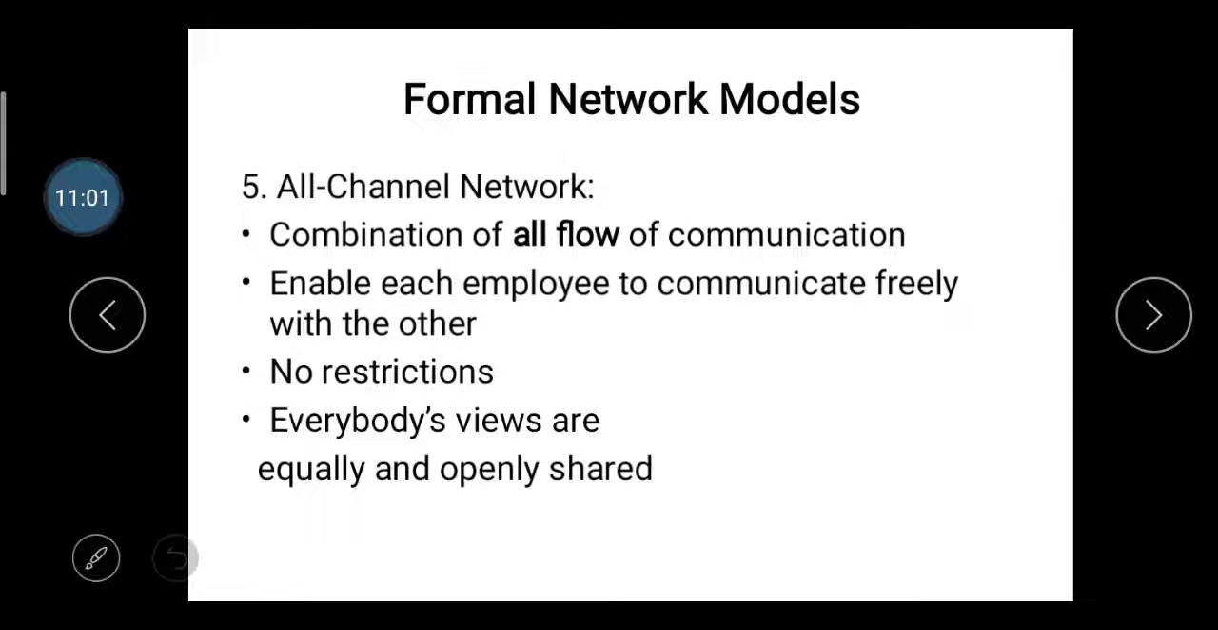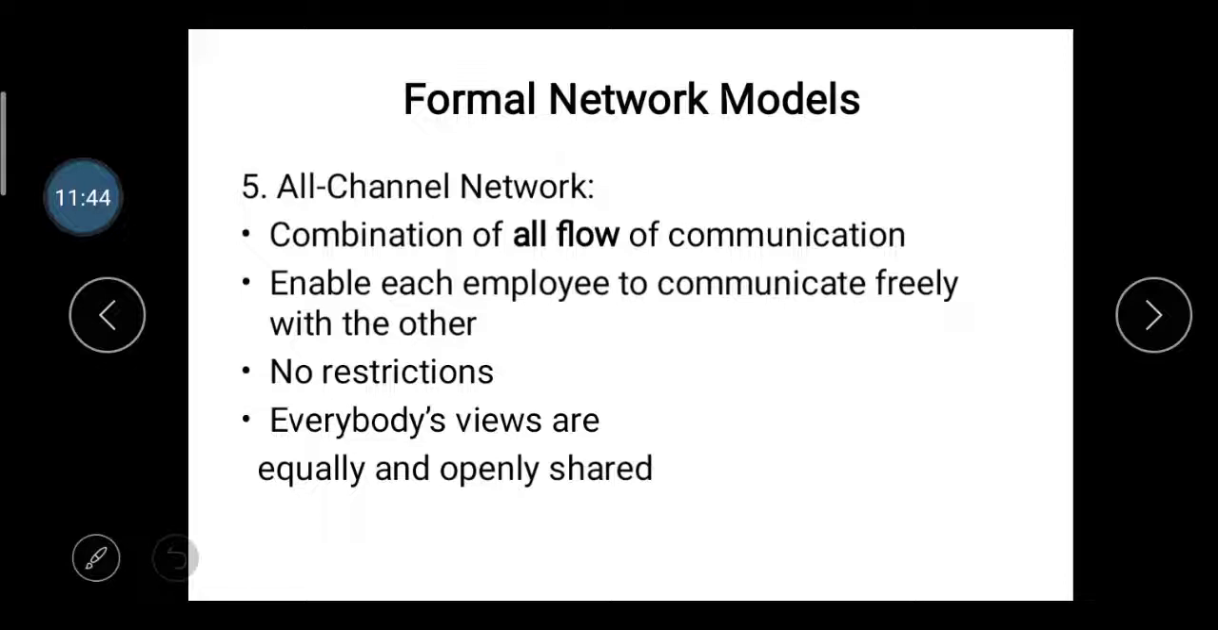Then, no restrictions. In the all channel network, they can follow the horizontal communication flow as well as the vertical communication flow, and also the diagonal communication flow. So in this communication flow there are no restrictions, rules or regulations for the higher authorities or the lower authorities. They can easily and freely exchange their ideas and views. Everybody's views are equally and openly shared.